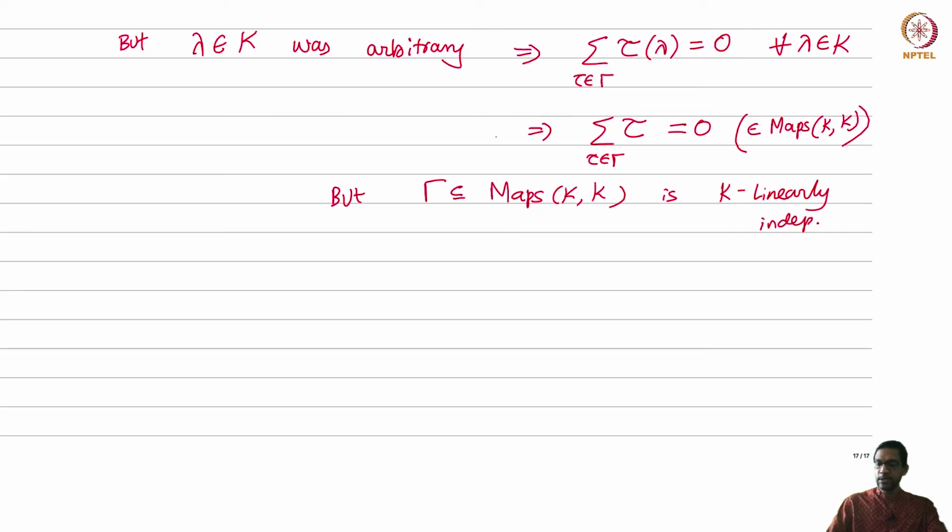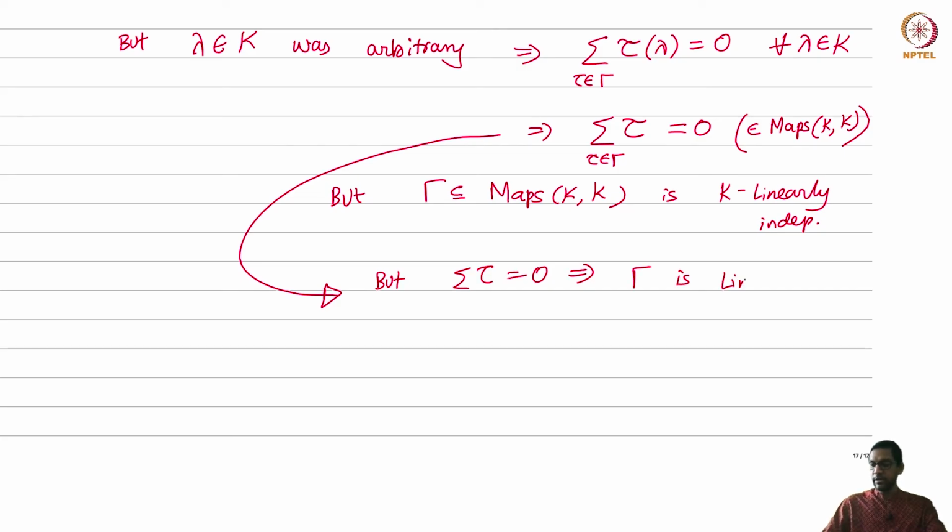Okay, but then this thing here contradicts that. This is a contradiction. But summation tau is 0 means they are linearly dependent. Means gamma is linearly dependent, right? This is a linear dependence relation among the elements of gamma, and that's your contradiction.